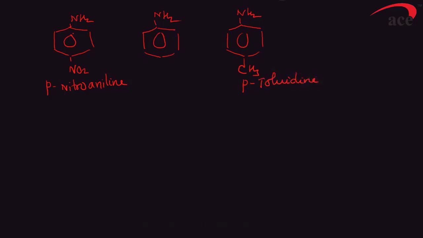Now students, we know that the NO2 group is an electron withdrawing group.